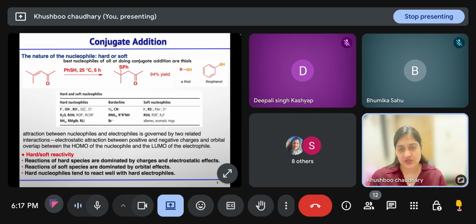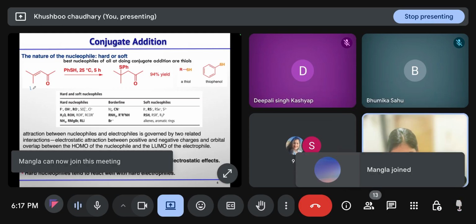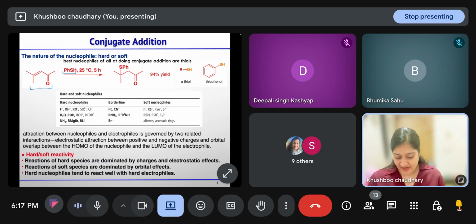Now next we will discuss the nucleophiles. There are two types of nucleophiles, one is hard and one is soft. How do hard and soft nucleophiles decide whether they will undergo addition in the 1,2 fashion or the 1,4 fashion? Let us consider this alpha beta unsaturated ketone, and we are treating it with thiophenol at 25 degrees Celsius for 5 hours. We are not doing the reaction at a very high temperature, but in this case it is undergoing 1,4 addition. The best nucleophiles for conjugate addition are thiols, and the yield is 94%.